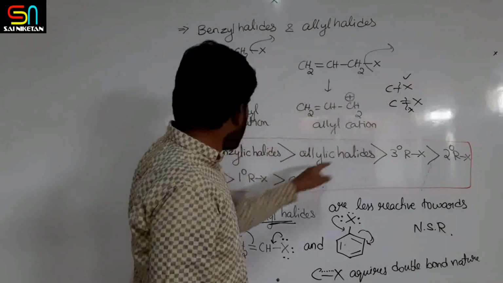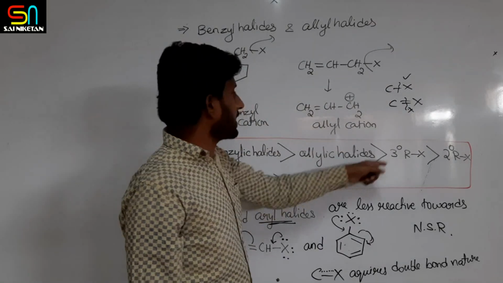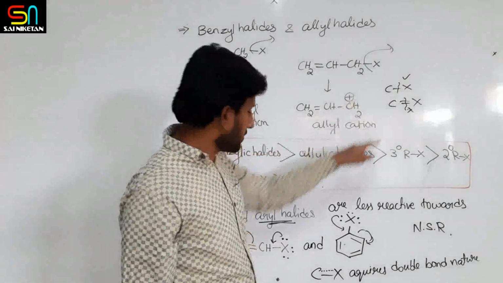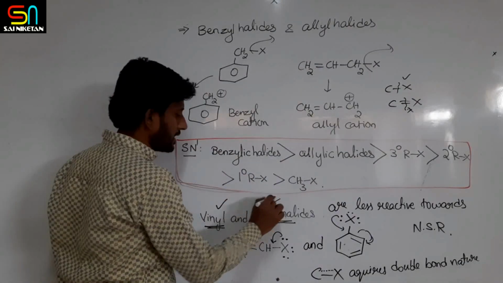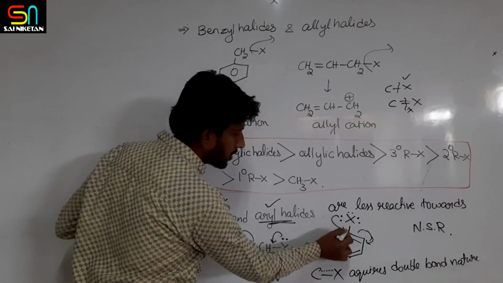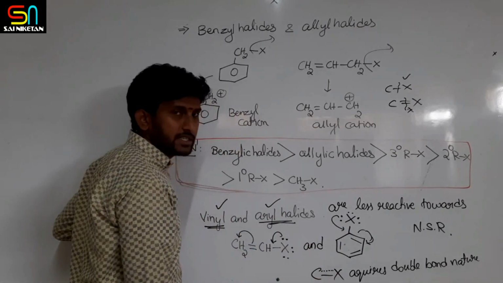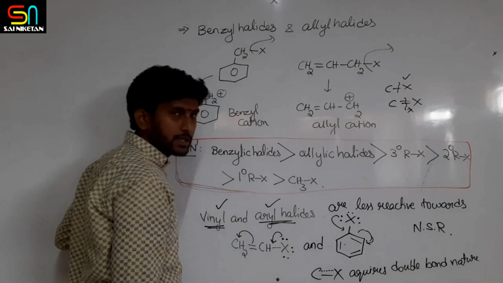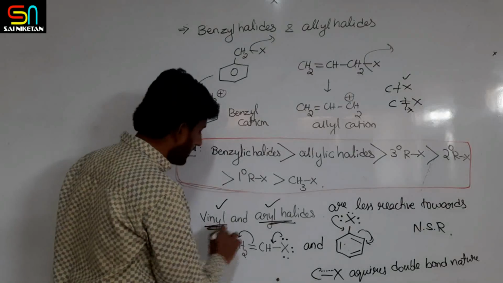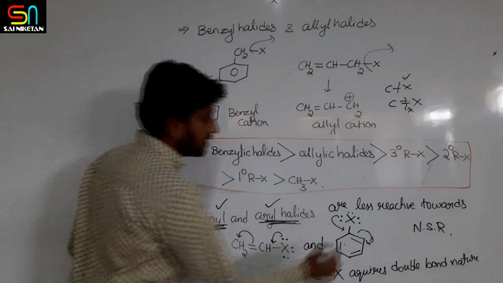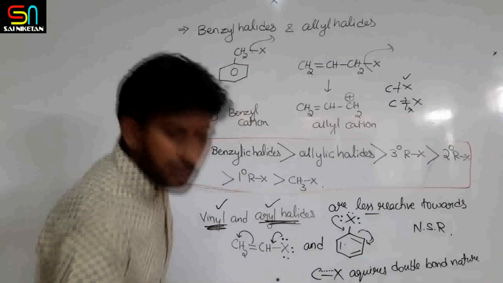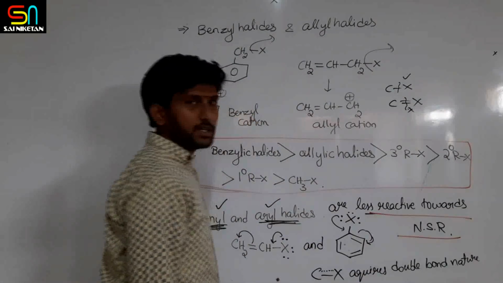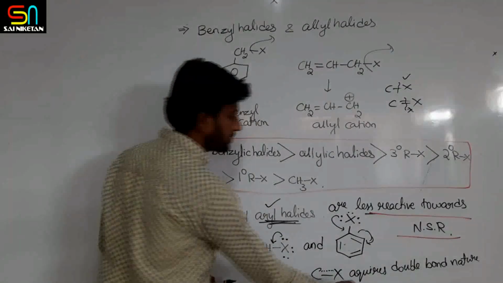All the alkyl halides, like primary alkyl, secondary alkyl, allylic and benzylic, have single bond character. But vinylic and aryl halides have double bond character in the C-X bond due to conjugation or resonance. That is why vinyl and aryl halides are less reactive towards nucleophilic substitution reactions.